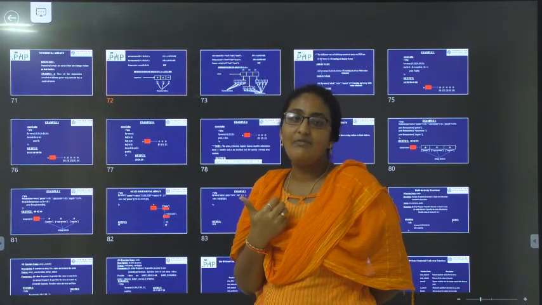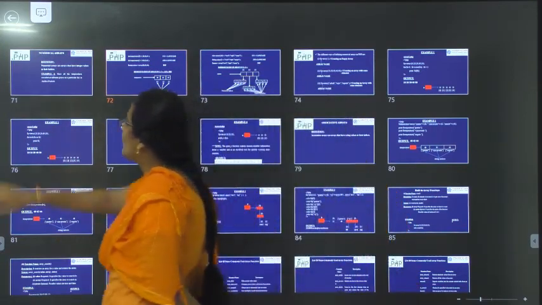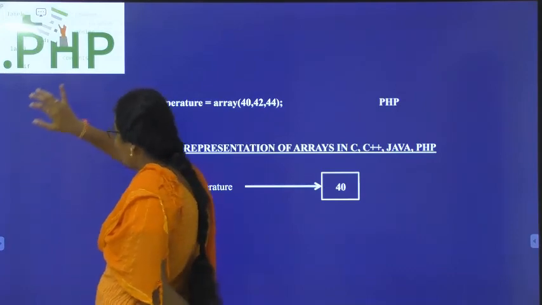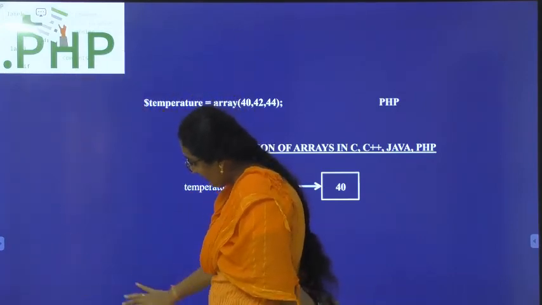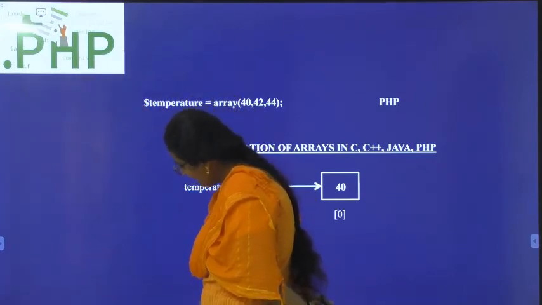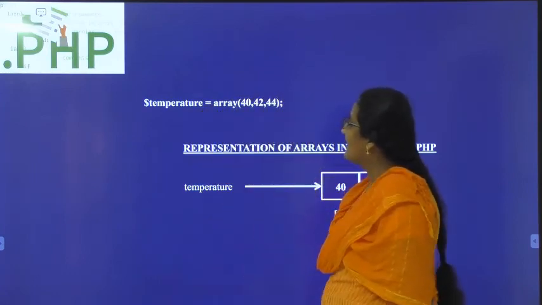We still have to discuss what functions are and how we can work with the database and MySQL. If we discuss those two topics, unit 4 will be completed, and those two topics we will discuss in the next class.